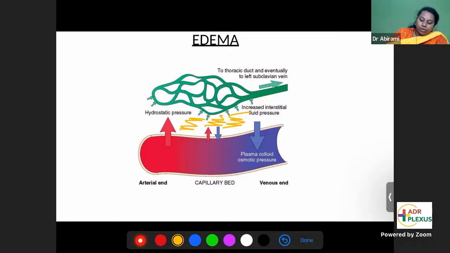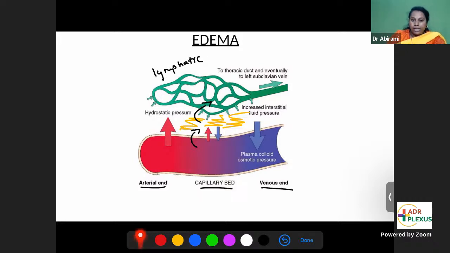First, let's understand the normal direction of flow from the capillaries. You can see the arterial end, venous end, and the capillary bed. From the capillaries, there's fluid shift into the interstitium. From the interstitium, it drains into the lymphatics. The green ones are all lymphatics. The normal direction of circulation is from the capillary bed into the interstitium, and from the interstitium into the lymphatics.